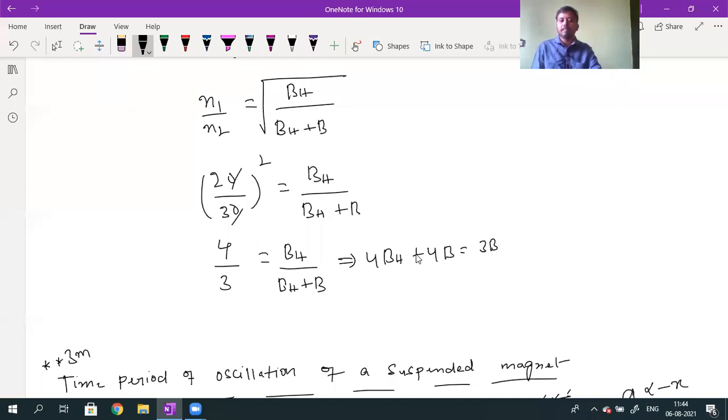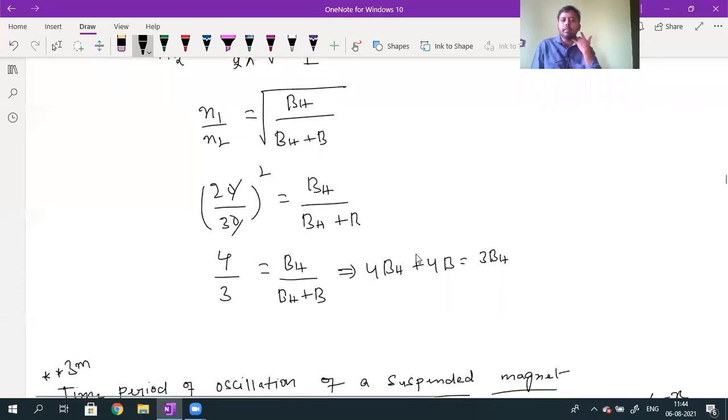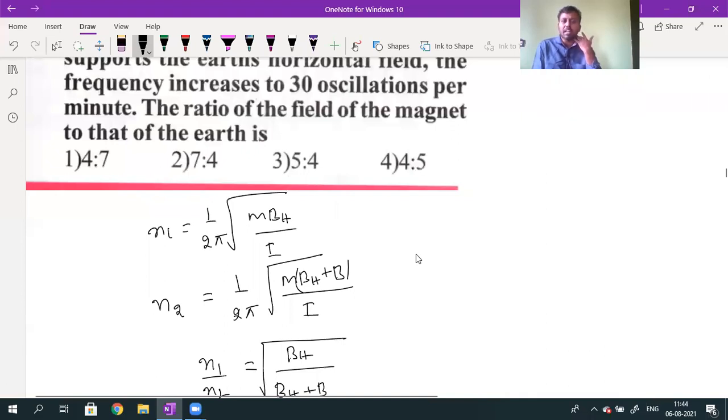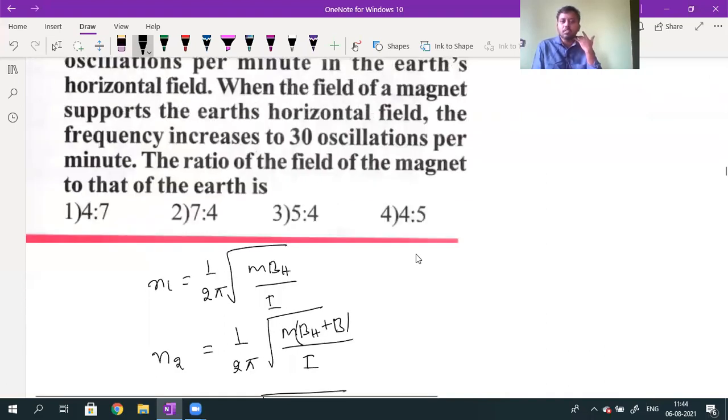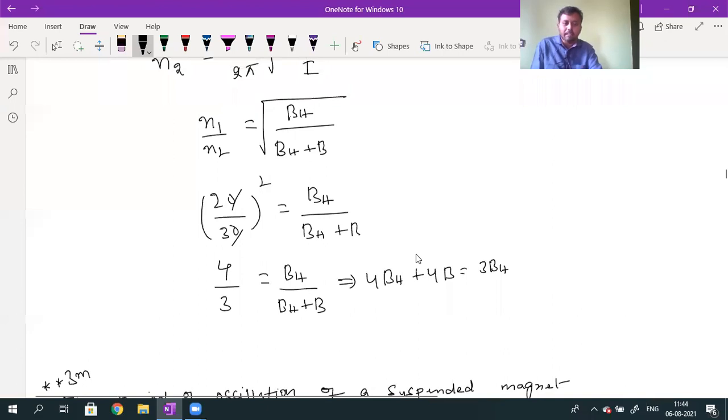They are asking us to calculate the ratio, so what will be the answer?